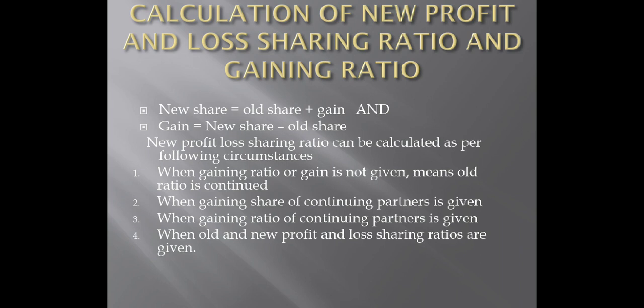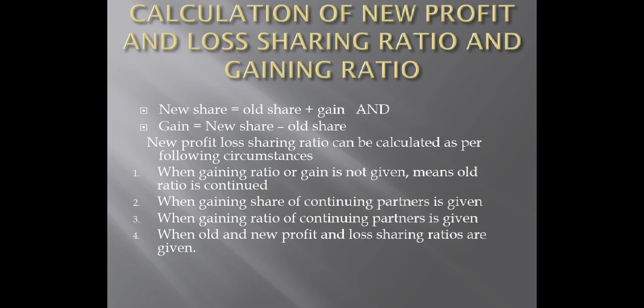Alright, third point. When gaining ratio of continuing partners is given, you are directly provided with the gaining ratio. So there is no need of you to find it again. It is directly given. On such basis, you can find new share easily. The formula for which is old share plus gain.